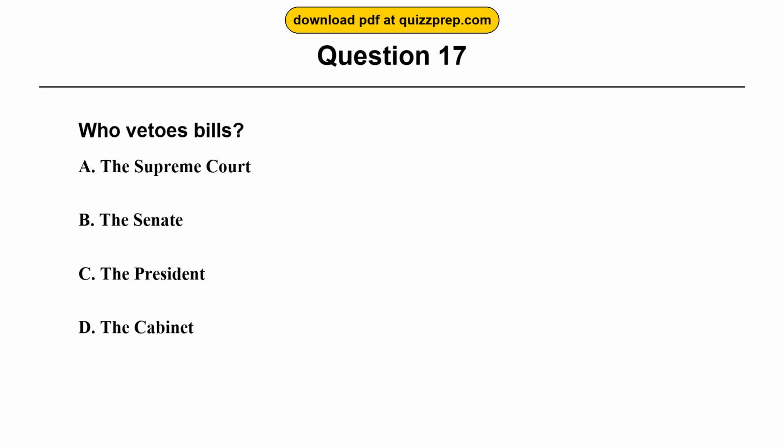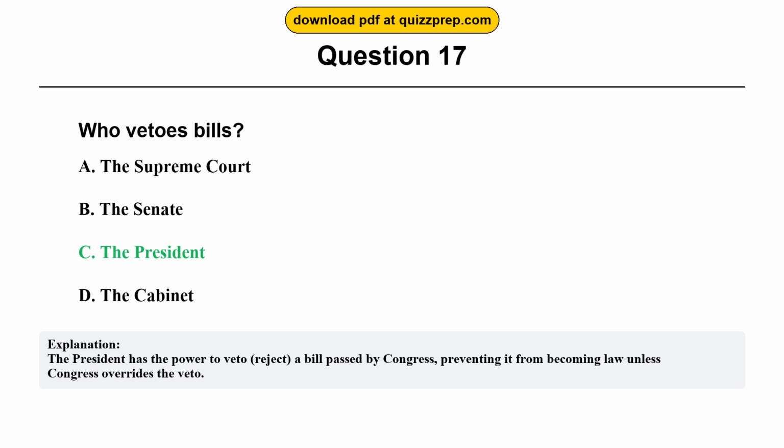Question 17. Who vetoes bills? Option A. The Supreme Court. Option B. The Senate. Option C. The President. Option D. The Cabinet. The correct answer is option C. The President. The President has the power to veto, reject, a bill passed by Congress, preventing it from becoming law unless Congress overrides the veto.